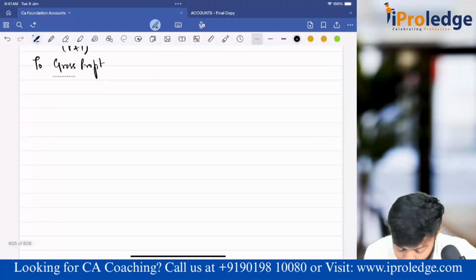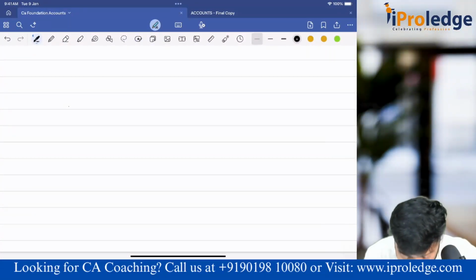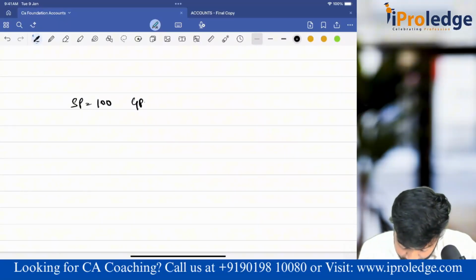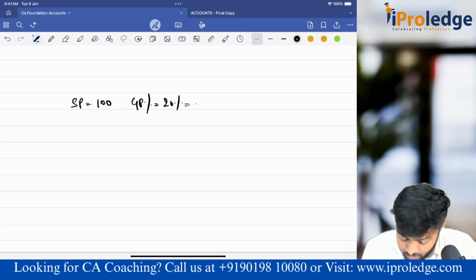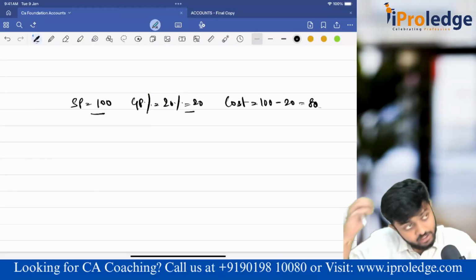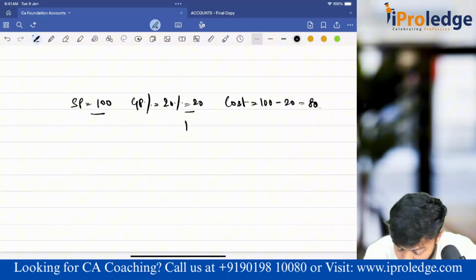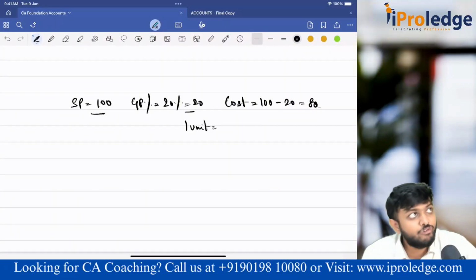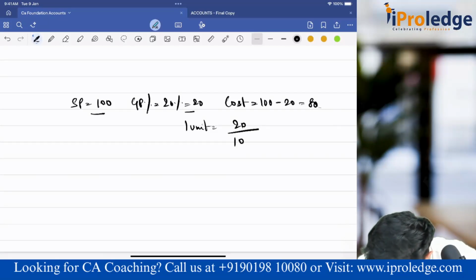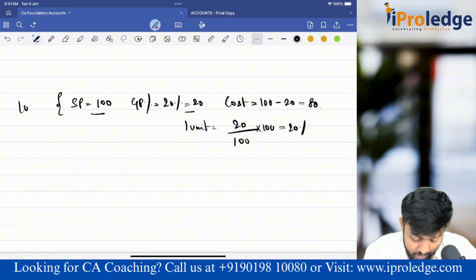Say suppose I'll show you what I'm trying to tell. If selling price is 100 rupees and GP margin is 20%, so 20% on sales is 20 rupees. So your cost is sales minus profit. The cost will be 80. This is for 1 unit. For 1 unit, if I want to calculate GP margin, how much? GP margin is 20, sales is 100, into 100, percentage is 20%. This is only for 1 unit.